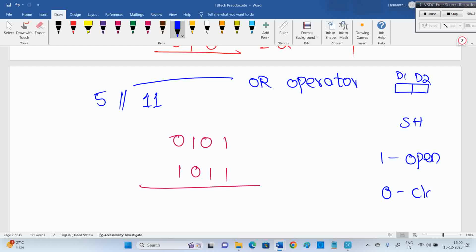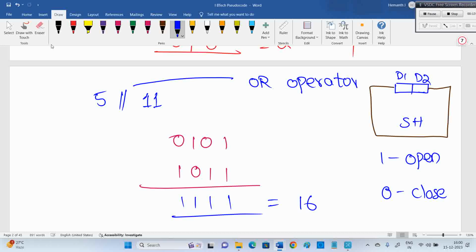0 means closed. So for this seminar hall, if you open door 1 and door 2 is closed, that is the 1 0 combination, and you can enter. The 0 1 combination, first door closed, second door open, also you can enter. Both ones, both opened, also you can enter.